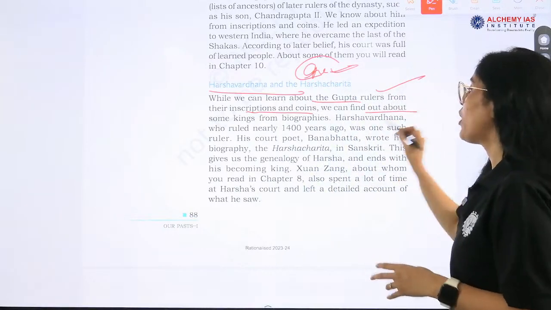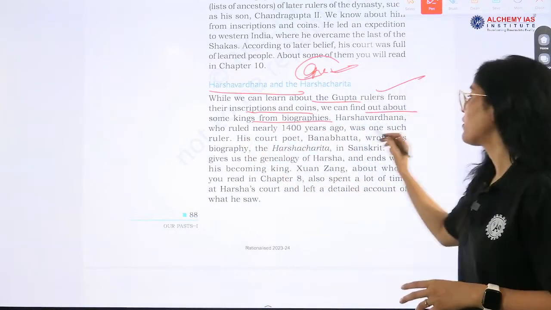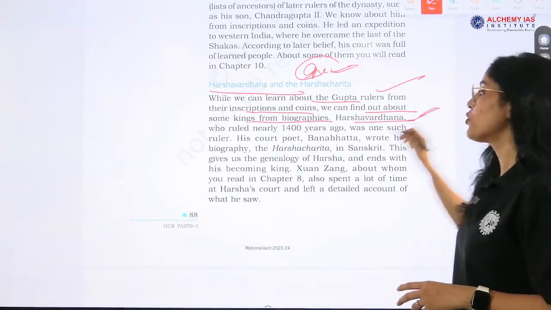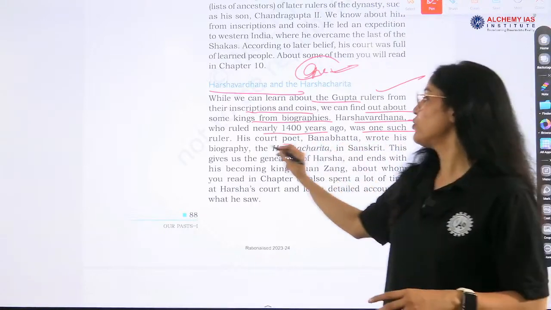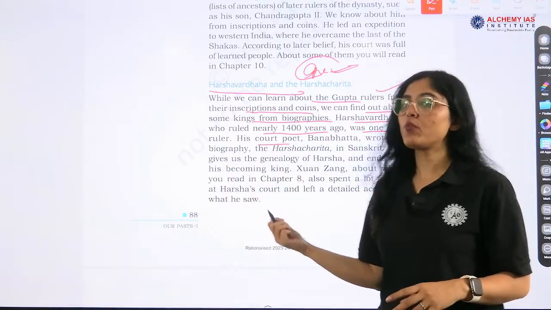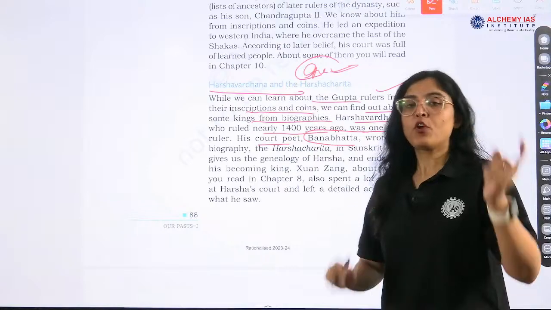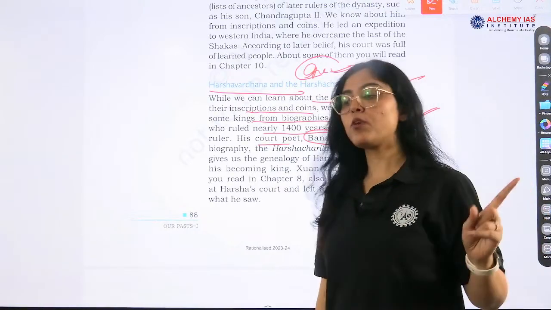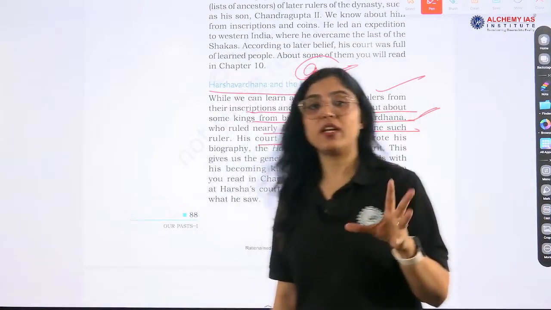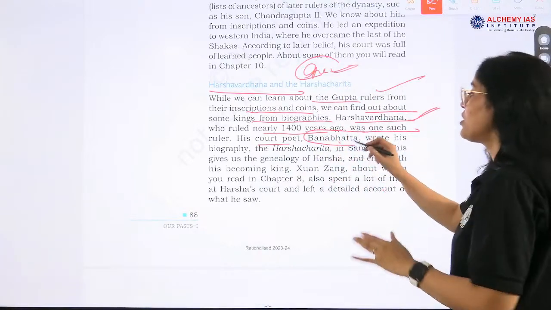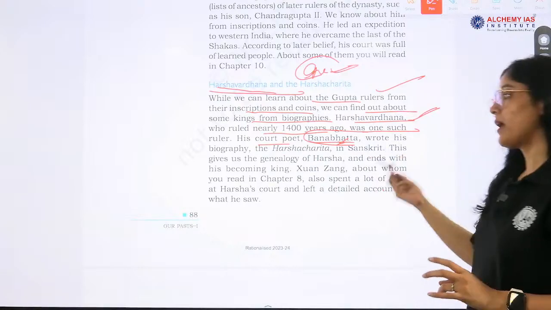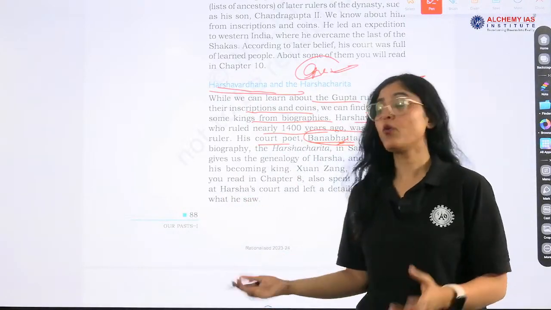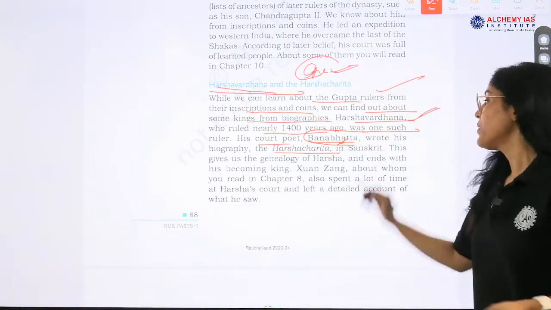We can find out about some kings from biographies. Harshvardhan, who ruled nearly 1400 years ago, was one such ruler, and his court poet was who? Banabhatta. Who was Samudragupta's court poet? It was Harishen, right. And Harshvardhana's court poet was Banabhatta, who wrote his biography known as Harshcharita in Sanskrit.